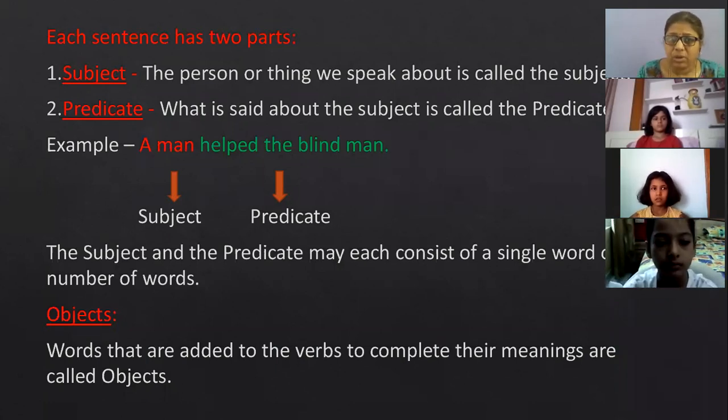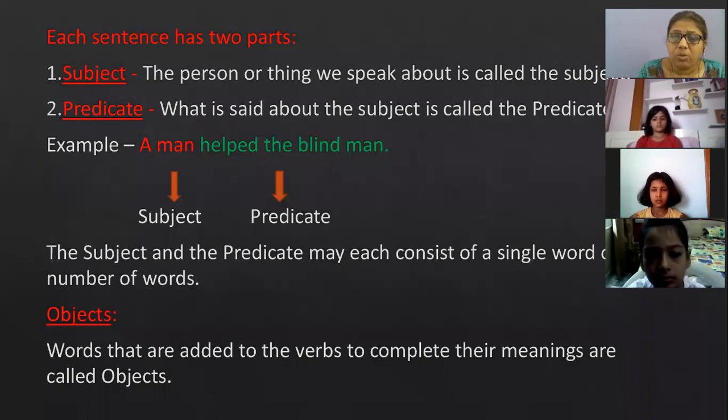Here you can see we are telling about a man. Now what is a predicate? What is said about the subject is called the predicate. What information we are giving about the subject, that part of the sentence is called the predicate. Here we are giving some information about a man. So "a man" is what? Subject.